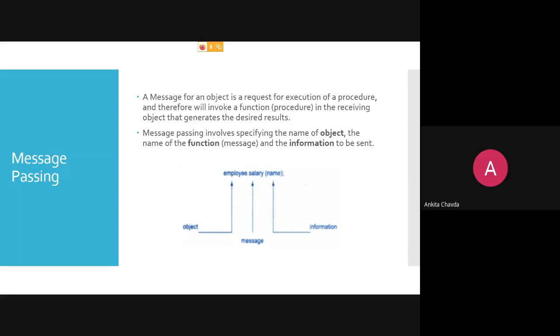So after this function call, you will get the salary of that particular person, whosoever's name you have passed as an argument, right? So if I am passing the salary of XYZ, then you will get, okay, 50,000 is the salary, right? So this is nothing but just a function. So salary is the message over here, and the name is the information.